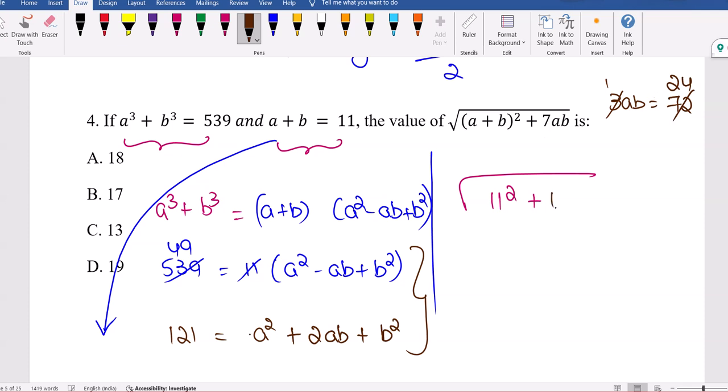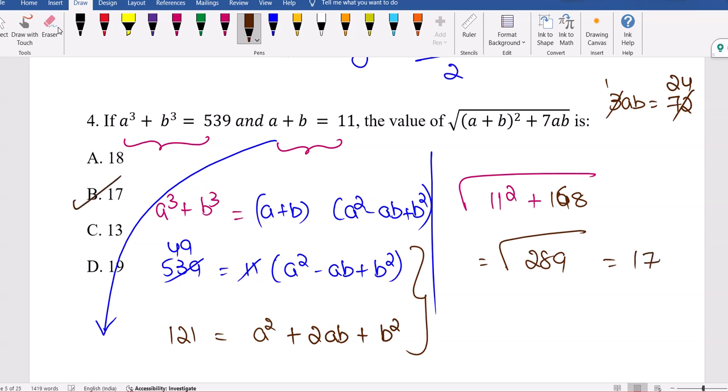So 121 and 148, and 168, no? So we got 289, which is the value 17.